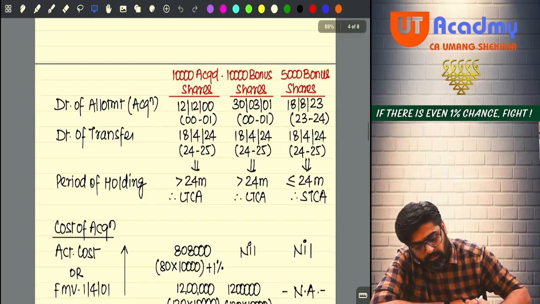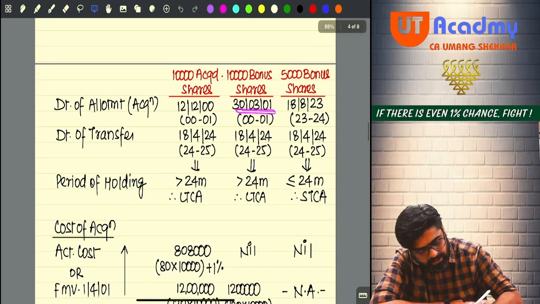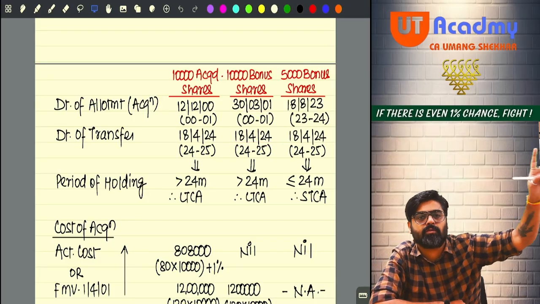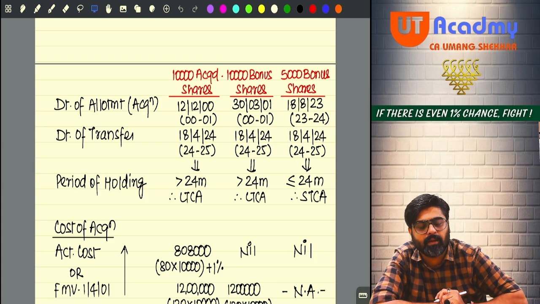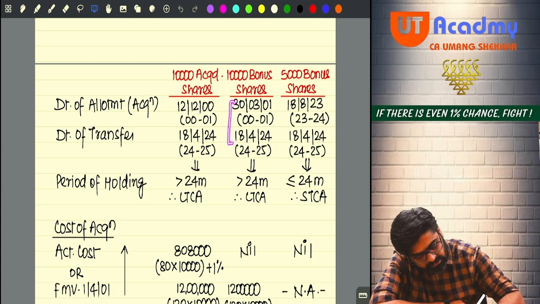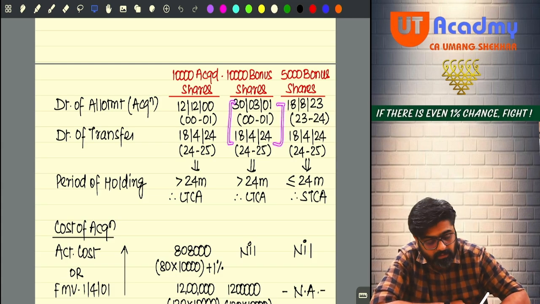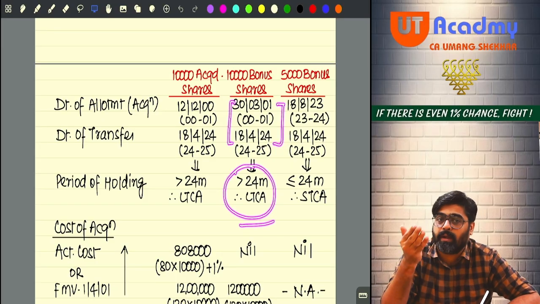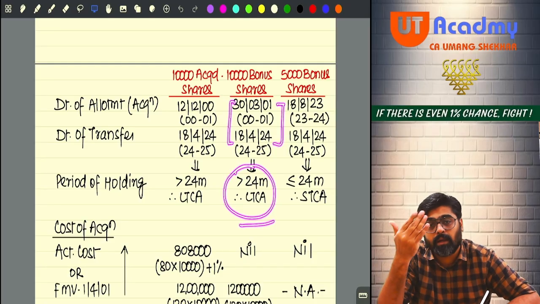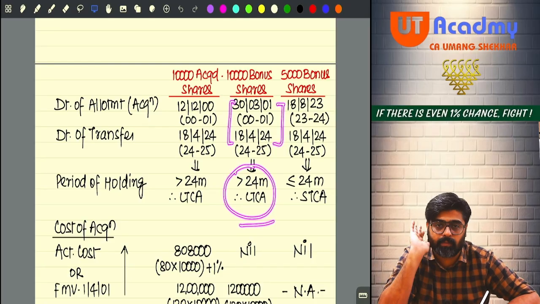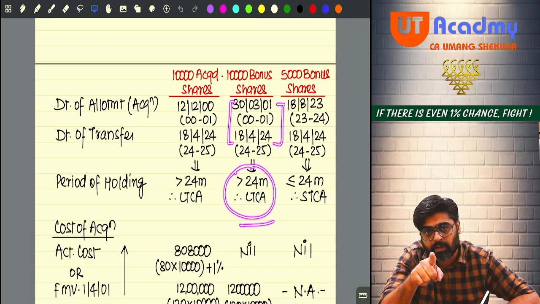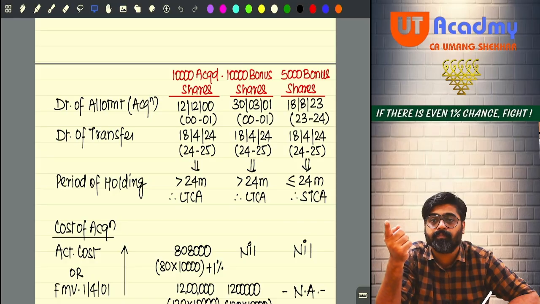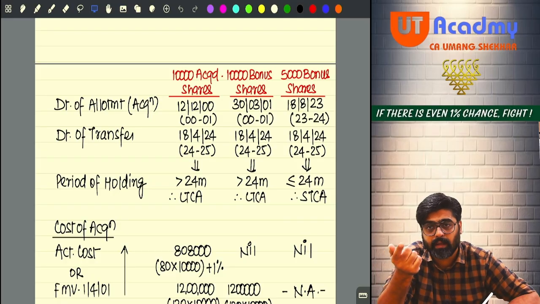Now, these bonus shares were acquired on this date, and transferred on 18th April along with 25,000 shares. These 10,000 shares were also sold on 18th April. So their period of holding is from this date to this date. Is it more than 24 months? Yes. Why are you checking 24 months? You know the logic now. They are transferred prior to 23rd July and they are unlisted bonus shares. Hence we are checking 24 months. Okay. Now if this is more than 24 months, then whatever cost you have determined needs to be indexed also. Indexation you will get in the cost of acquisition.